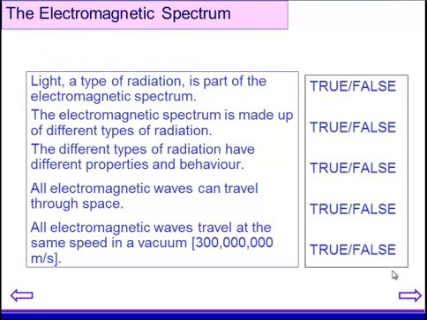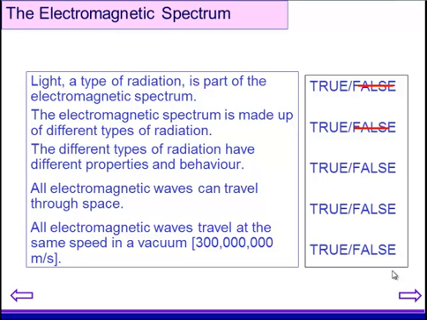Okay. So here's my selection of questions. Think about if you know this already. Light, a type of radiation, is part of the electromagnetic spectrum. This is true. Visible light is part of the electromagnetic spectrum, and I'll be talking about it in more detail later. The electromagnetic spectrum is made up of different types of radiation. That is true, and I'm going to be talking about each one of them in the next few minutes.